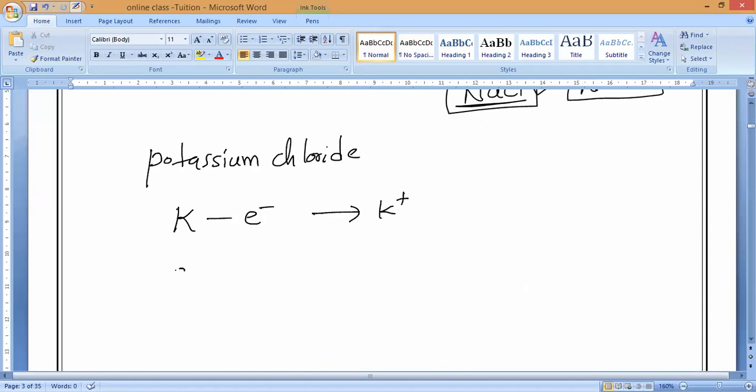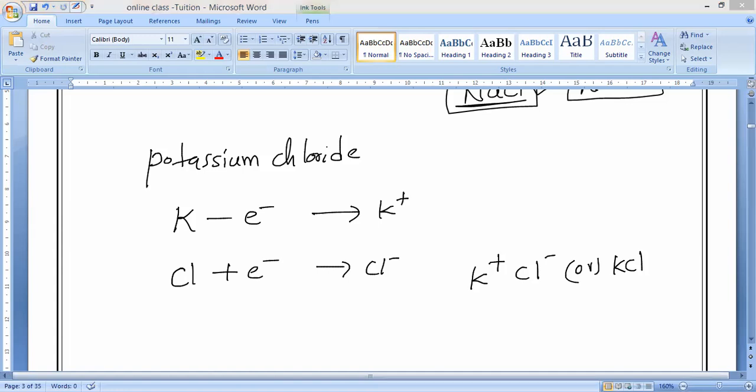Chlorine will gain one electron and turn into Cl minus. So we get K plus Cl minus, or we can write KCl. So what are the ions present in potassium chloride? K plus and Cl minus. Correct? Please respond like that.